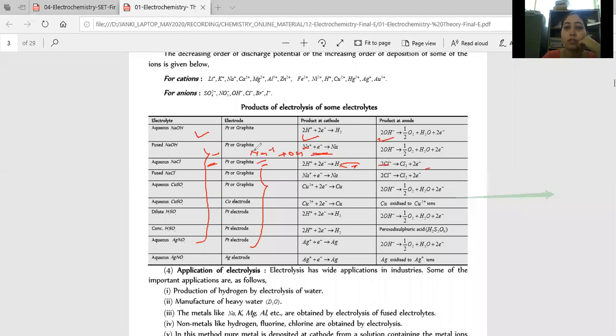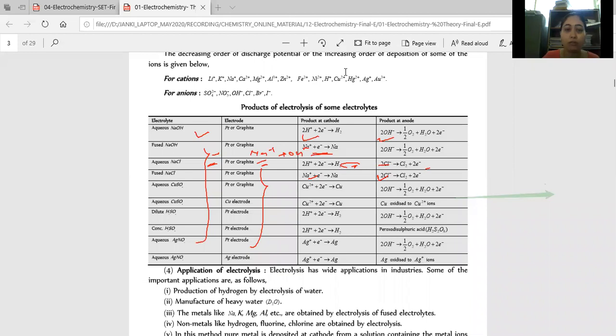In the same way, for fused and diluted, the products are fixed, no need to remember them. But when you have aqueous, not diluted, just aqueous, at that time you need to take care, and there you will have to remember the concepts of the electrochemical series, right? So this is about reaction. Basically, the majority of questions are based on this. What are the products we have, so accordingly we can do the calculation, right?